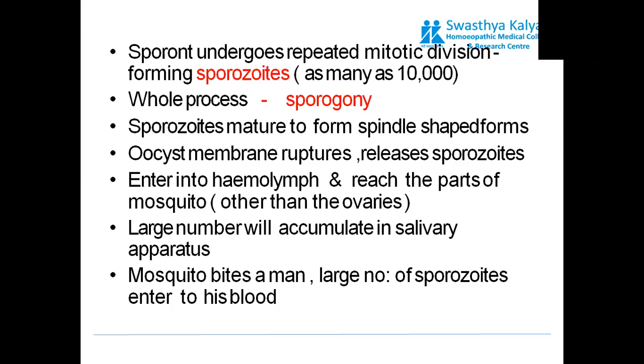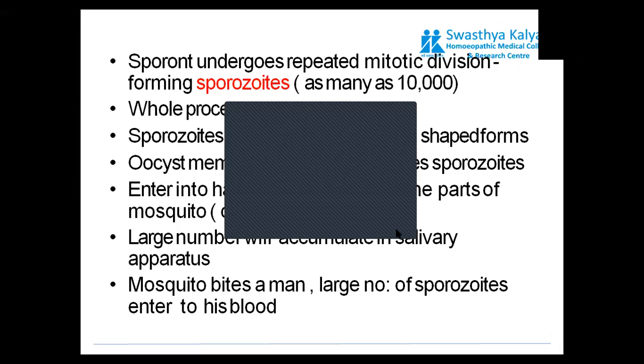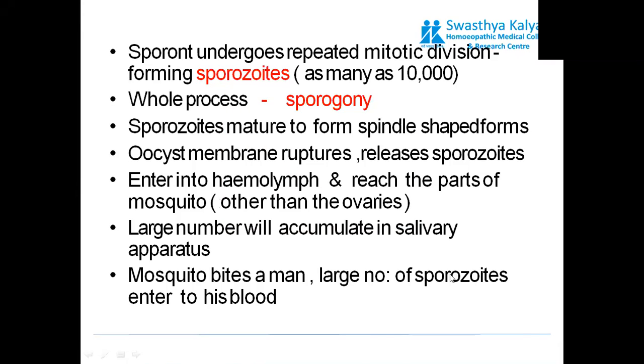Sporozoites mature to a spindle-shaped form. The cyst formed around the oocyst will rupture and release the sporozoites, which enter into the hemolymph and reach parts of the mosquito other than the ovaries. A large number of these sporozoites will accumulate in the salivary gland, and hence when the mosquito bites a man, a large number of sporozoites enter into his blood.